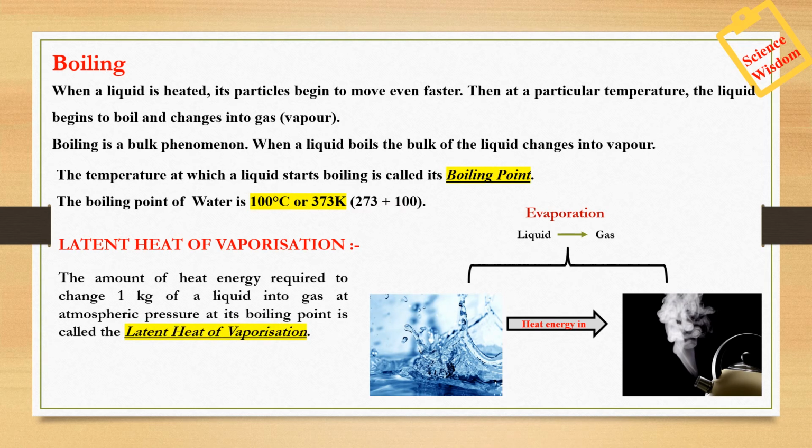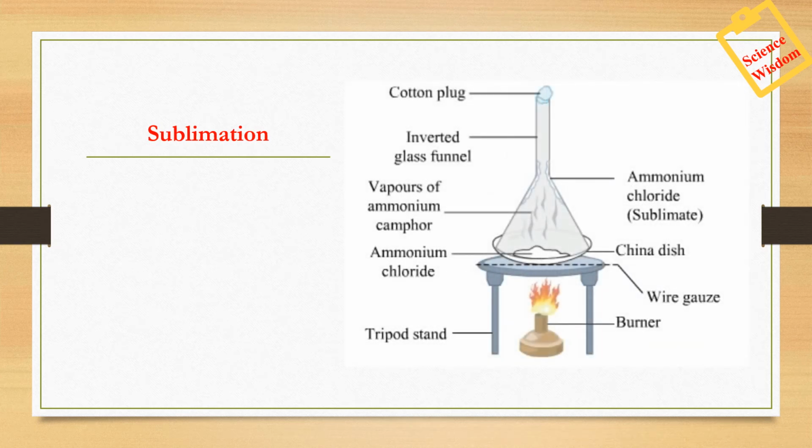It is the amount of heat energy that is given to change 1 kg of liquid into gas at atmospheric pressure at its boiling point is called latent heat of vaporization. Now, there are a few substances which convert directly from solid to gaseous state without undergoing an intermediate change, that is, into liquid state. For example, you must have seen camphor.